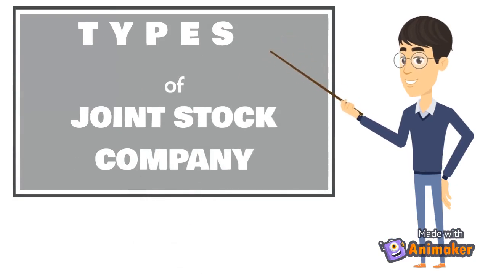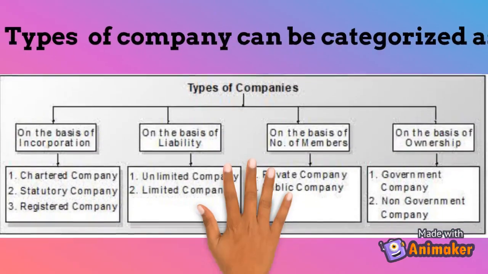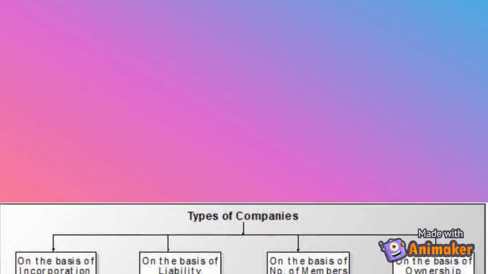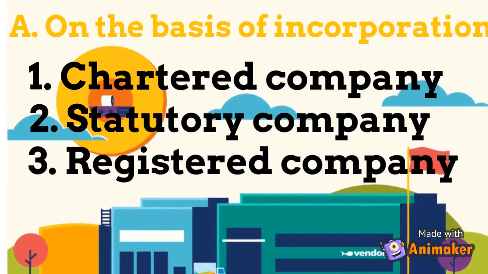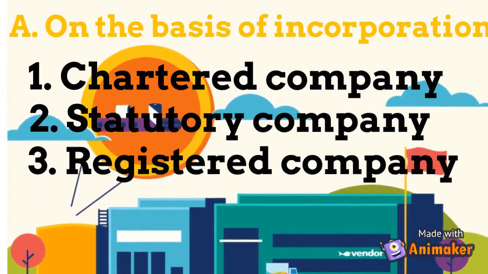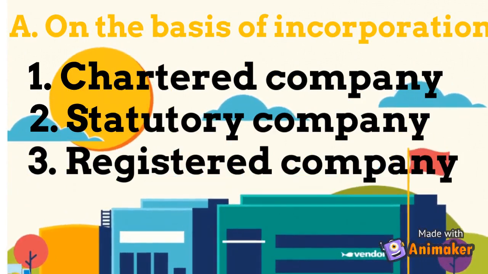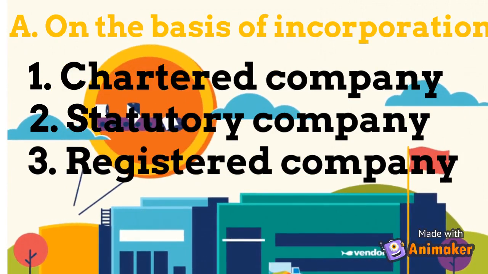Types of joint stock company. Types of company can be categorized as under: on the basis of incorporation, on the basis of liability, on the basis of number of members, and on the basis of ownership. There are three types of company on the basis of incorporation. They are chartered company, statutory company, and registered company.